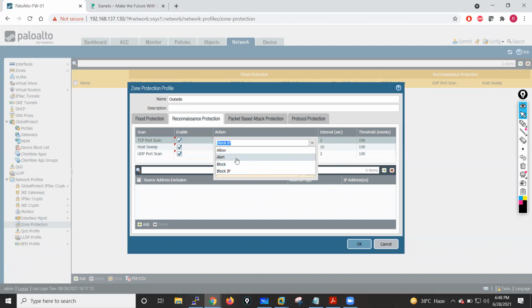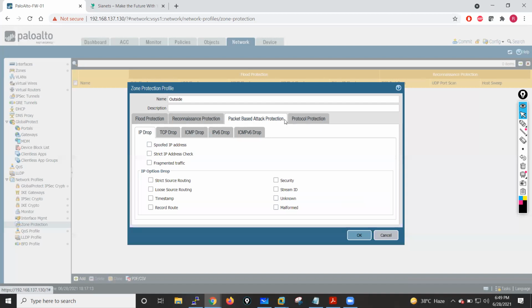So here I can just select alert. Okay. I will always use the default values. Now this is the interval. If a TCP port scan happens within 2 seconds and the event threshold is 100, which means if someone tries to do the port scan 100 times in 2 seconds, it will consider this a TCP port scan attack, activate the zone protection profile, and block the connection. Same thing with the host sweep and UDP port scan.